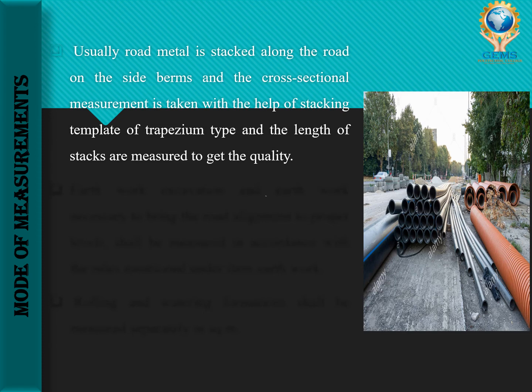Usually, road metal is stacked along the road on the side berms, and the cross-sectional measurement is taken with the help of a stacking template of trapezium type, and the length of stacks will be measured to get the quantity. We place the road metal one over another in the side area. A side berm is a raised strip of flat ground that runs along the side of the road. So at the side of the road we can stack the road metal one over the other, and after that we can calculate the cross-sectional measurement.